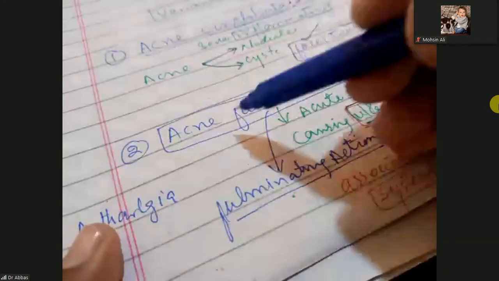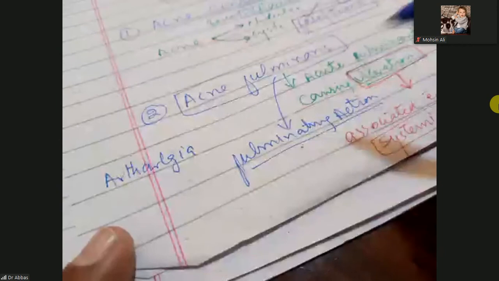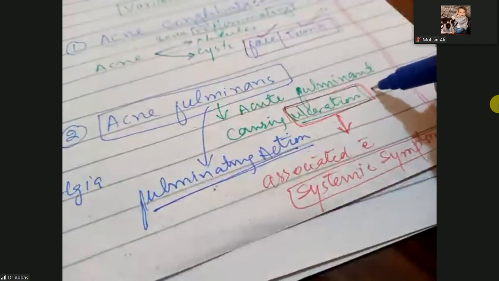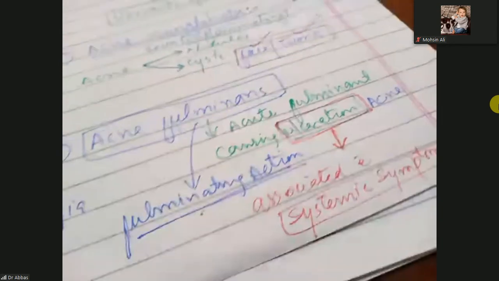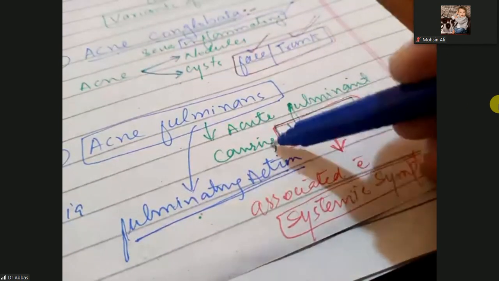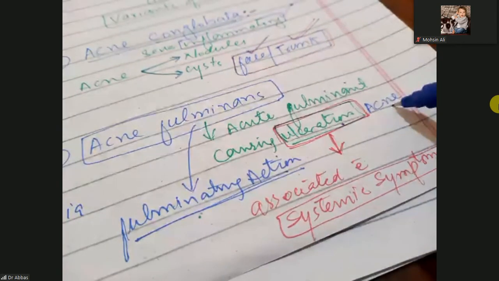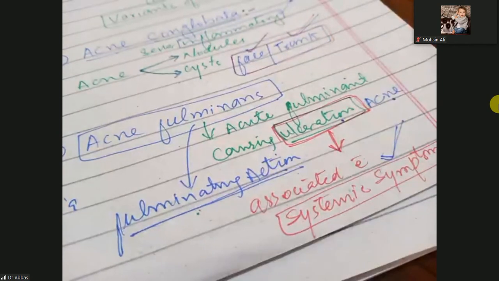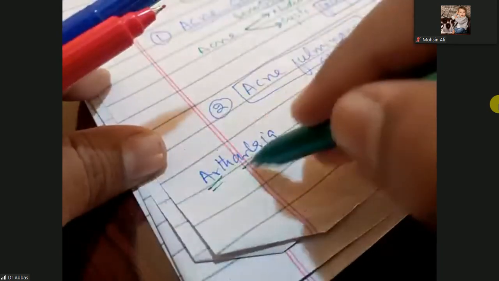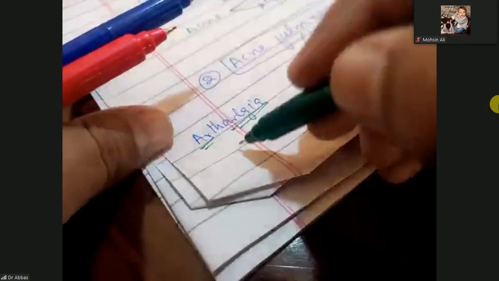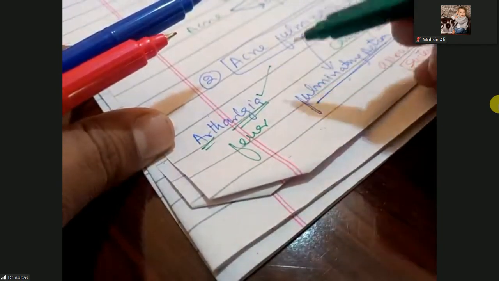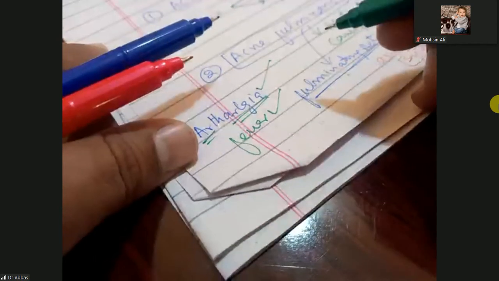Next is acne fulminans. Fulminans means causing a fulminating action, that is, ulcerative acne. It is an acute, fulminant, ulcerating acne associated with systemic symptoms like arthralgia and fever.